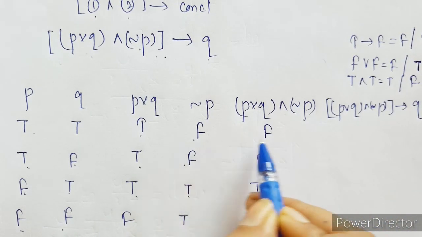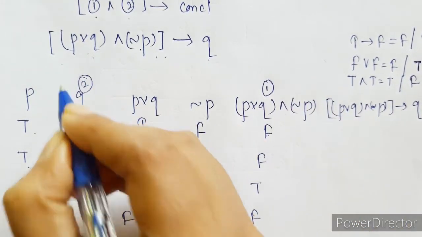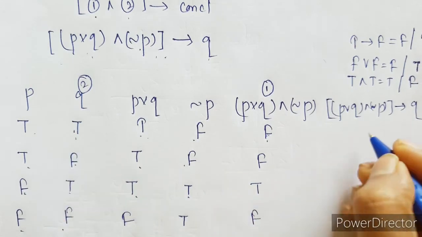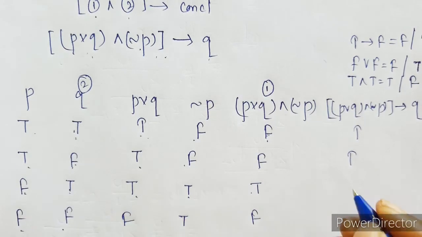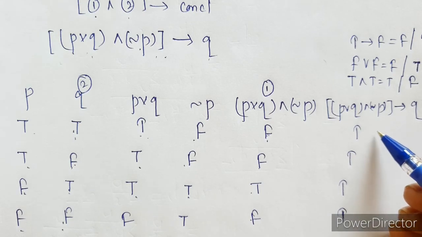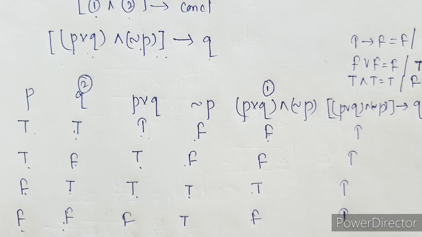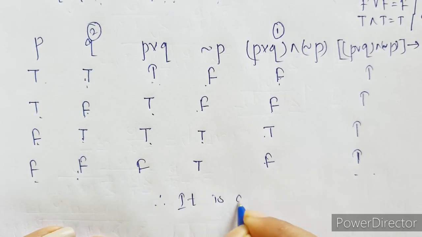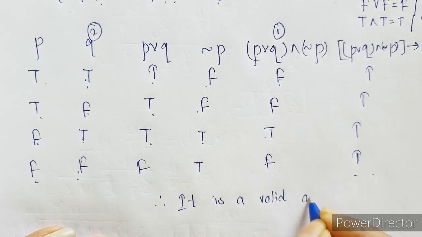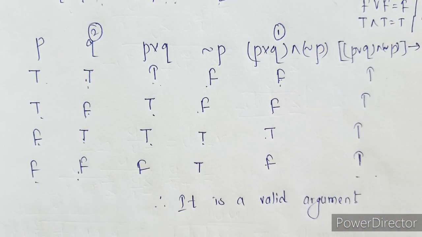So false implies true is true, false implies false is also true, true implies true is true, and again false implies false is also true. So every entry here is true, so this argument is a valid argument. If even one were false, then we could say it is not a valid argument.